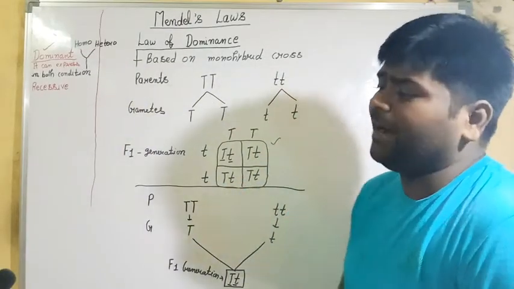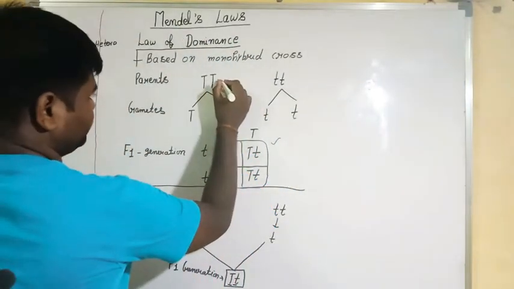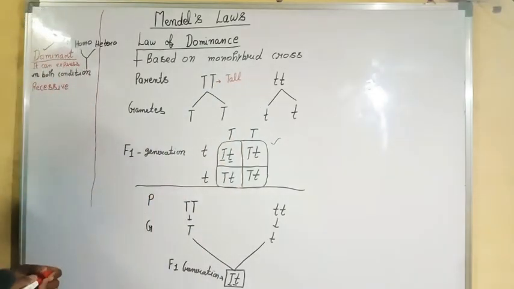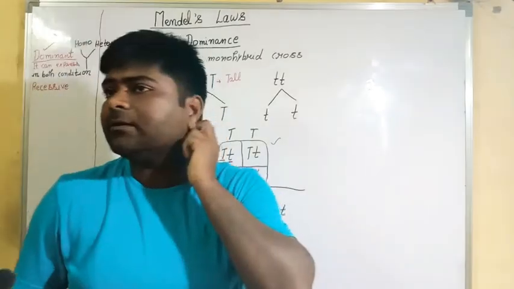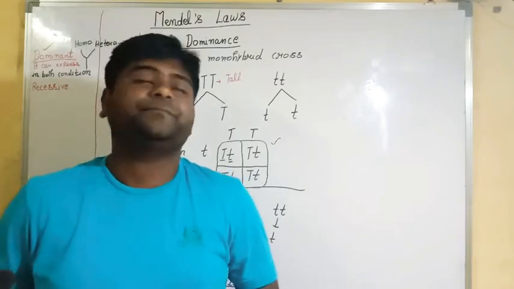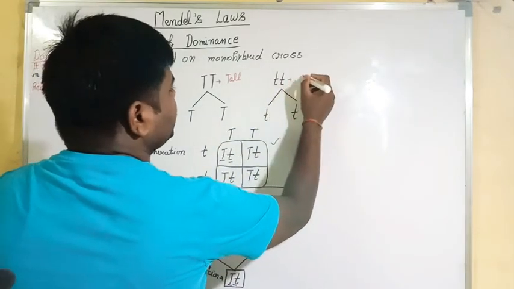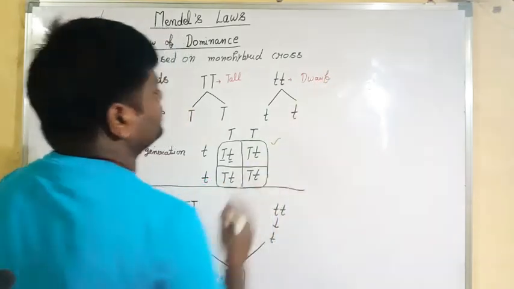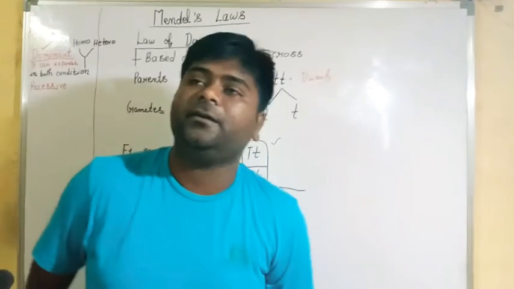What is the second observation? When we understand the phenotype, obviously it is tall, because both the factors, Mendel called them factors, are dominant here, and this one should obviously be dwarf. This is a tall plant and this is a dwarf plant.